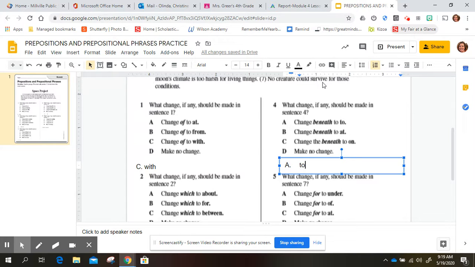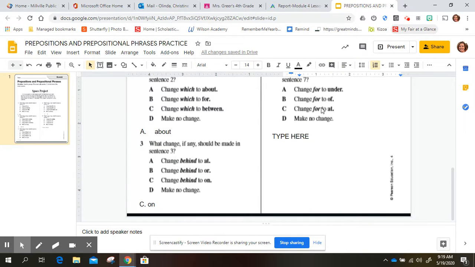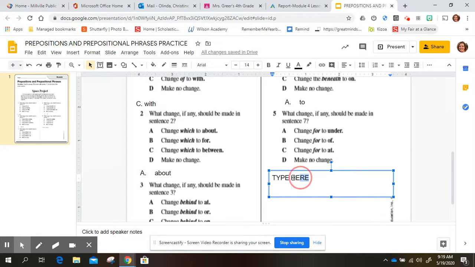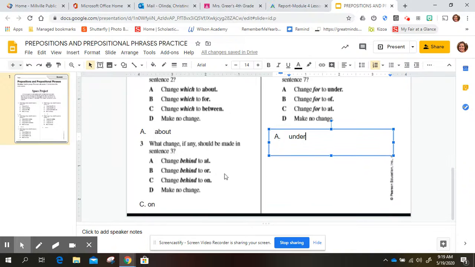No creature could survive of those conditions. No creature could survive under those conditions. I think either one, at or under, would make sense, but I'm going to pick under. No creature could survive under those conditions, and that would be A. But if you picked at those conditions, I believe that that would be correct too. All right, great job.